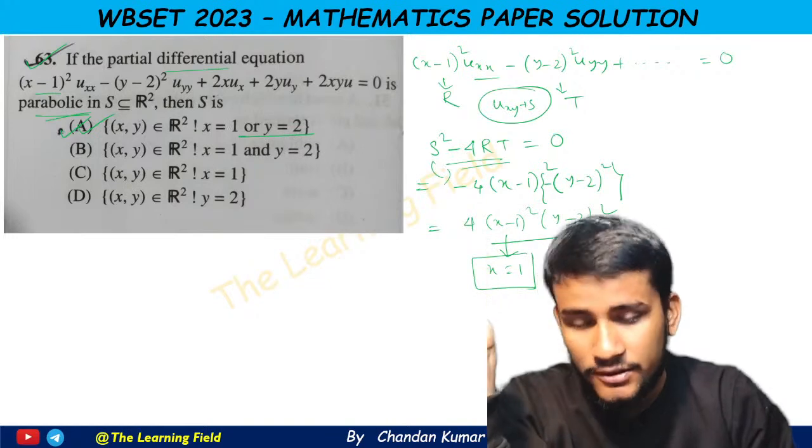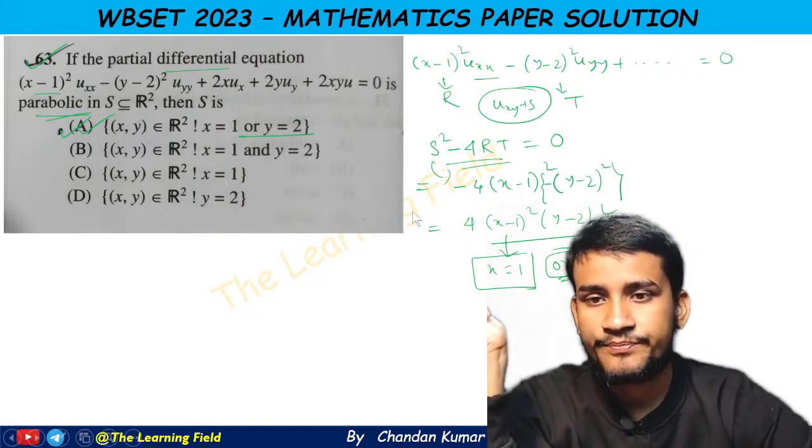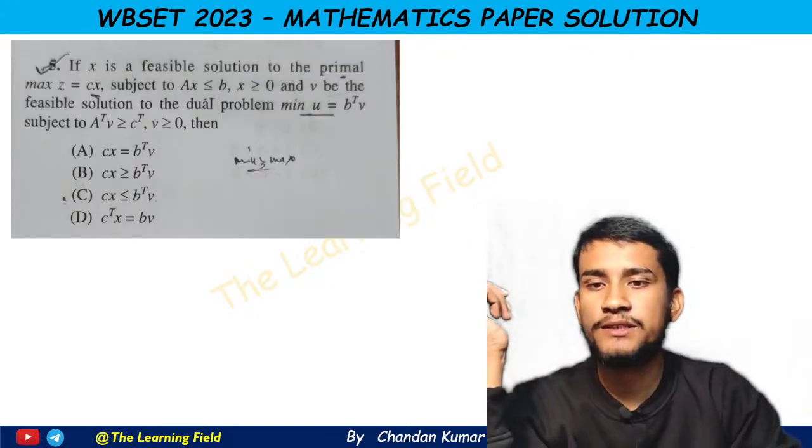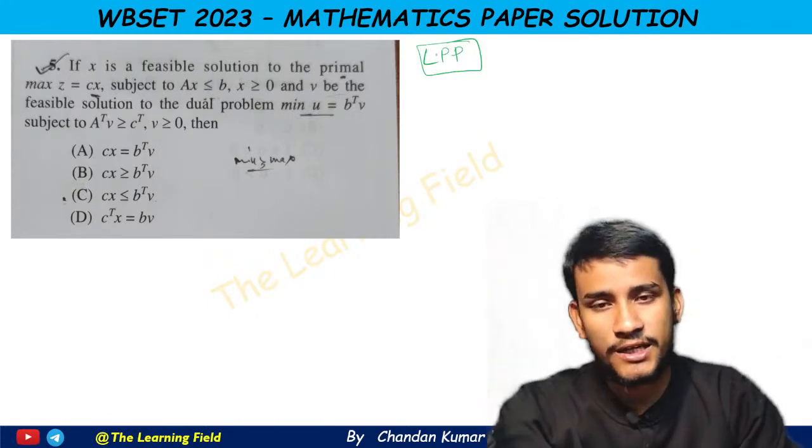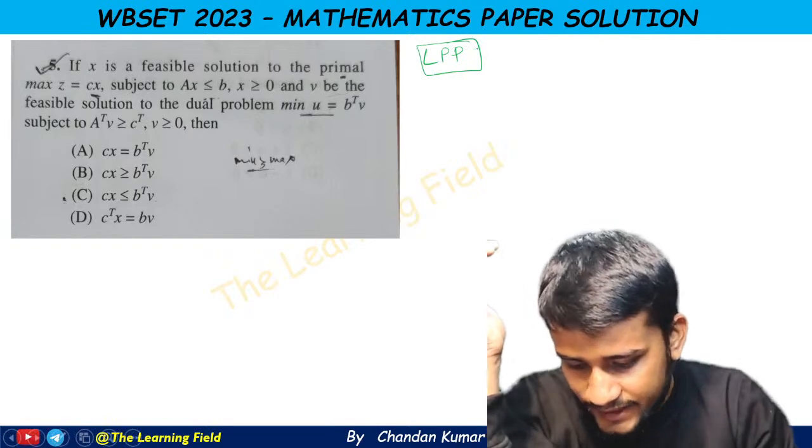Okay, now we go to the next question. Question number 5. This question is from LPP, and these question numbers are from the X series question paper.